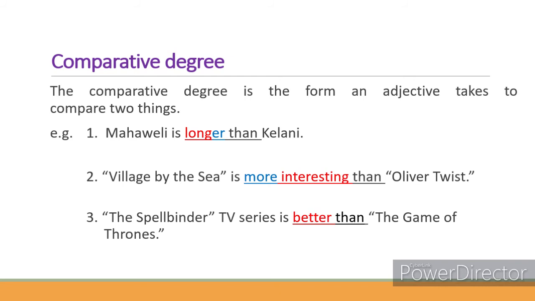Third sentence, the Spellbinder TV series is better than the Game of Thrones. Now in this particular sentence you can see the adjective better is in comparative form and it is used to compare the two TV series, the Spellbinder and the Game of Thrones.